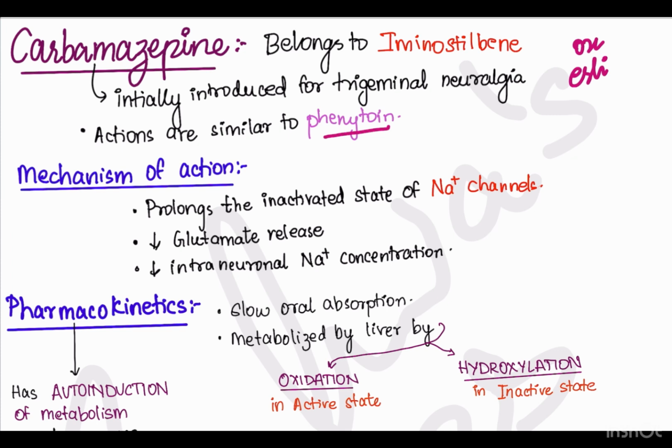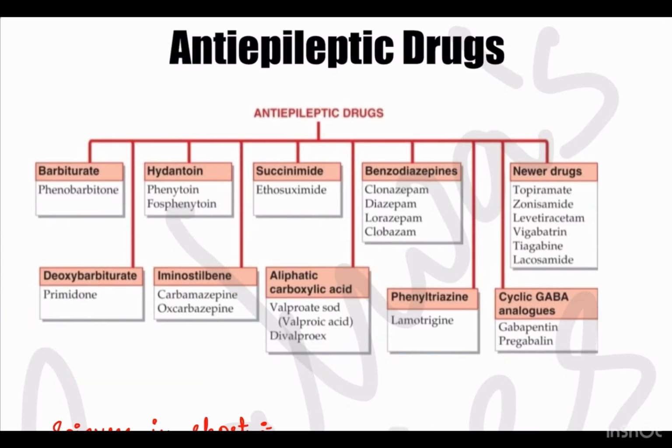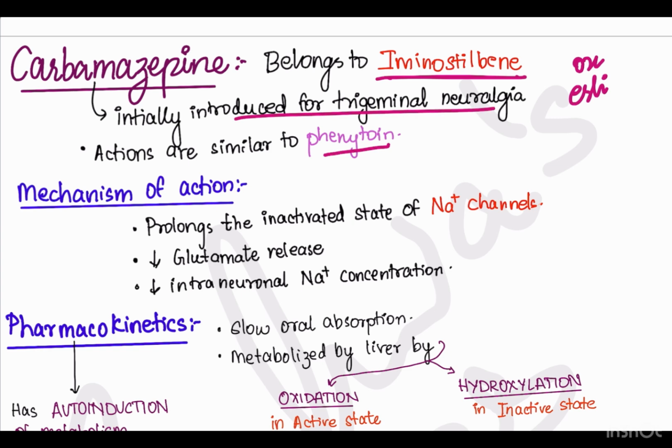Now we'll start. Carbamazepine belongs to the class iminostilbene. As you can see from this picture, iminostilbene consists of carbamazepine, oxcarbazepine and eslicarbazepine. Three of them belong to the same class. So this drug was initially introduced for trigeminal neuralgia and the actions are similar to that of phenytoin.